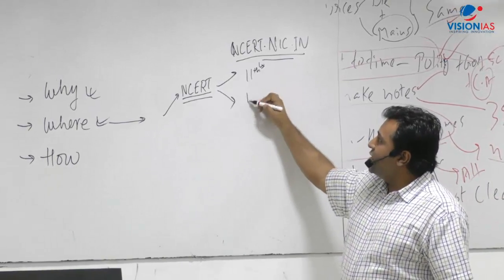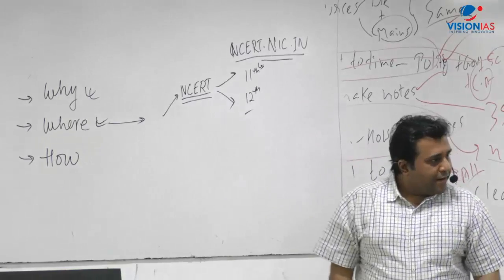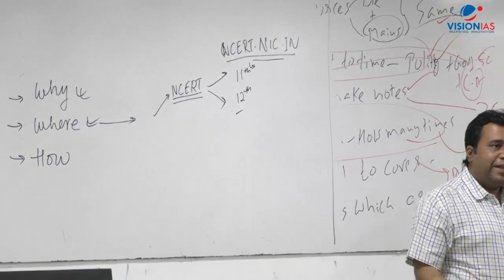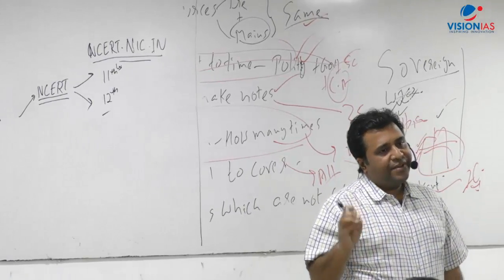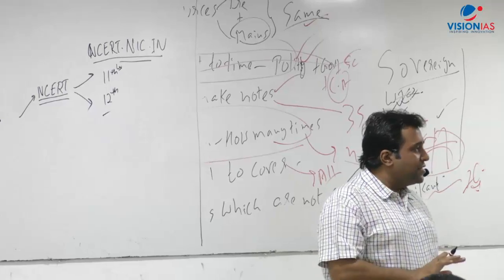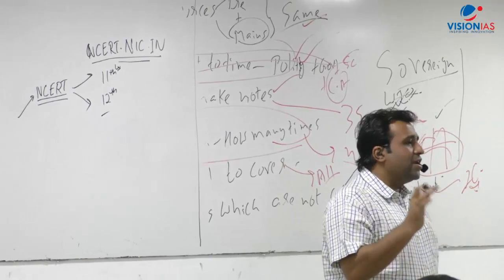Now, which ones do we start with? Class 11th and class 12th. I don't want you to go into any other basic book, the reason being that your class 11th and 12th NCERTs are very simple. If you don't understand, that's when you go into a junior level book.